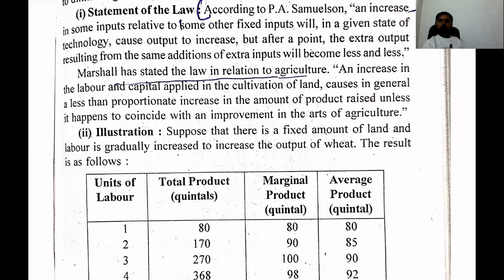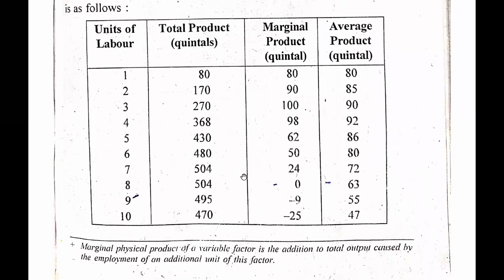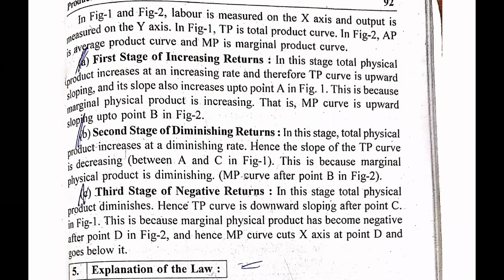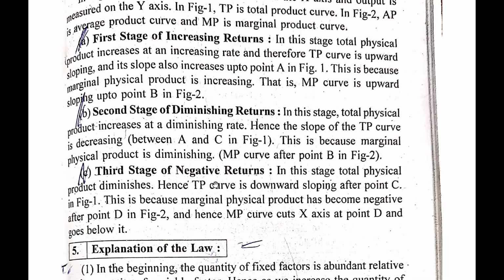And then we were discussing this table, and after that we saw this diagram and explained up to the third stage of negative return, that once we cross the boundary of increasing one input, we will get negative returns, or we can say we will get a decreasing total output of the product.